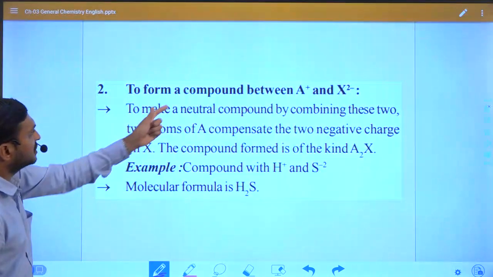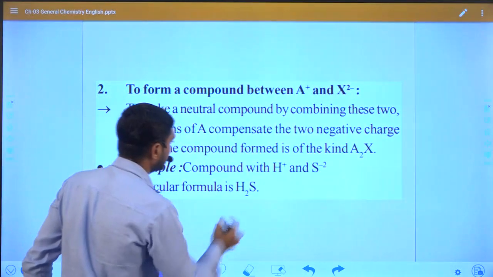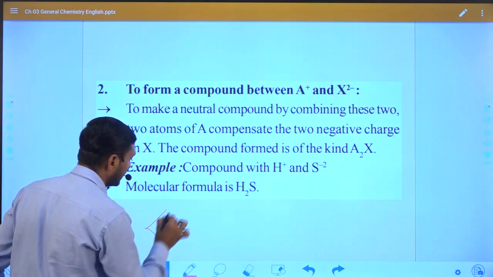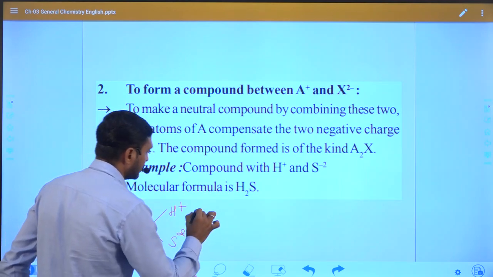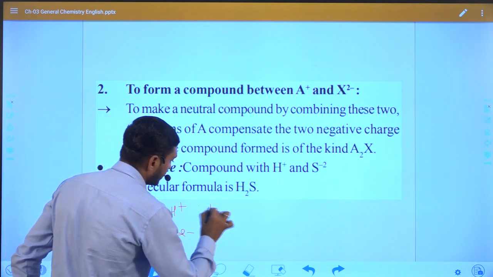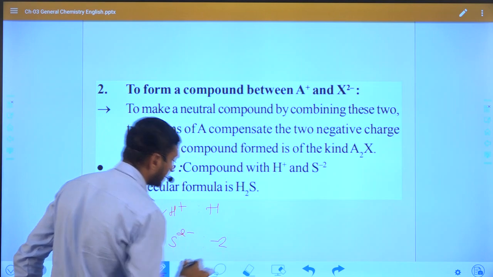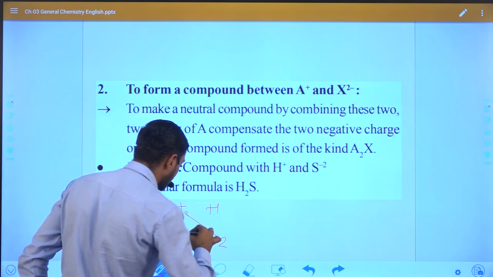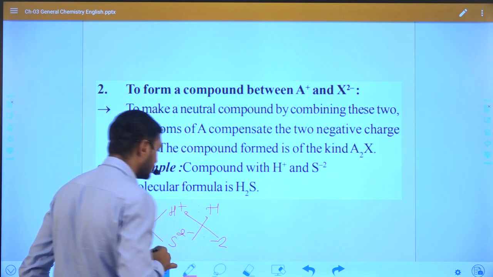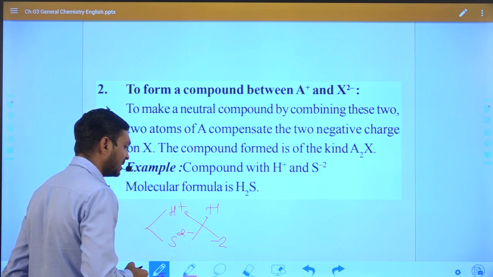Then the compound will become electrically neutral. Suppose we take the example H plus and S minus 2. You can see the positive charge is +1 and the negative charge is -2. Then the negative charge is multiplied with the positive ion and the positive charge is multiplied with the negative ion.